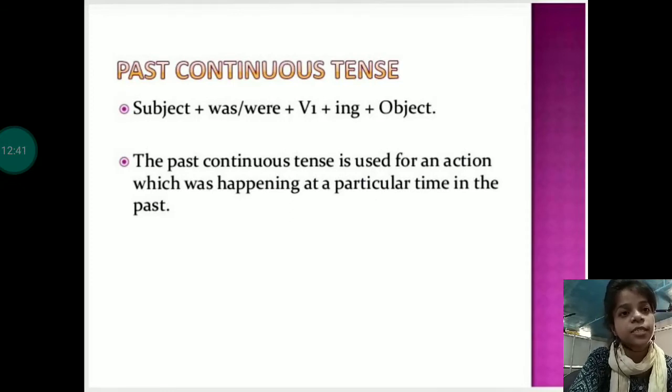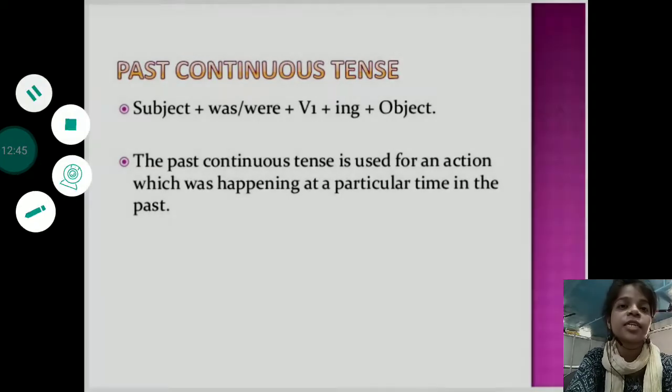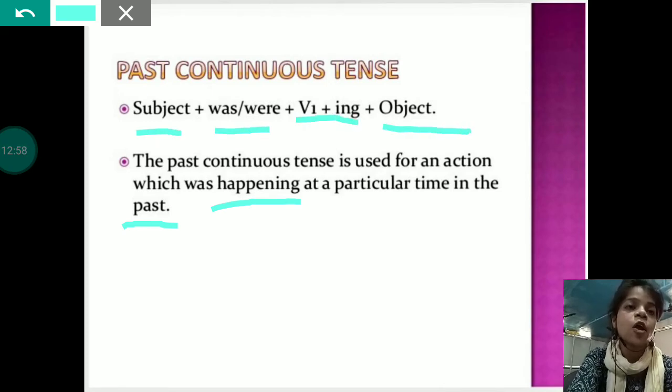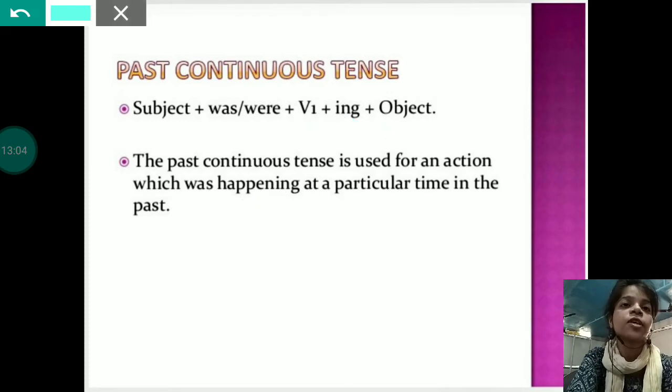Past continuous tense is used for an action which was happening at a particular time in past, that was continuing in past, and the structure is subject plus was, were plus fourth form of verb and then object. That means we have to use was, were with fourth form of verb.